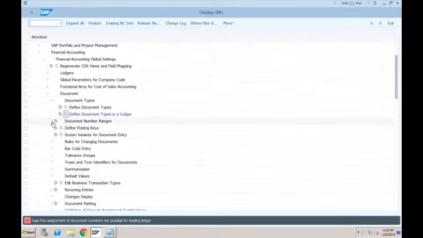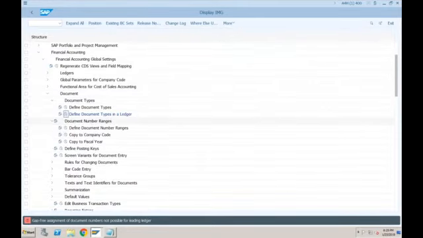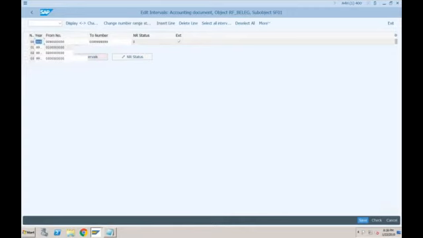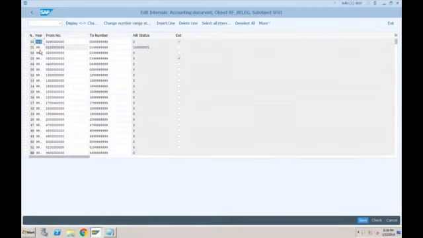Let me create the number range first. So define the document number ranges. Your company code is SF01. Click on intervals. Okay, although this 01 is available, it is not picking, I'll tell you the reason.